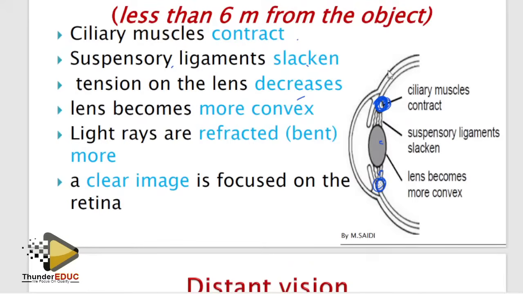Guys, these two work antagonistically. If ciliary muscles contract, suspensory ligament relaxes. You see them that they are relaxed.